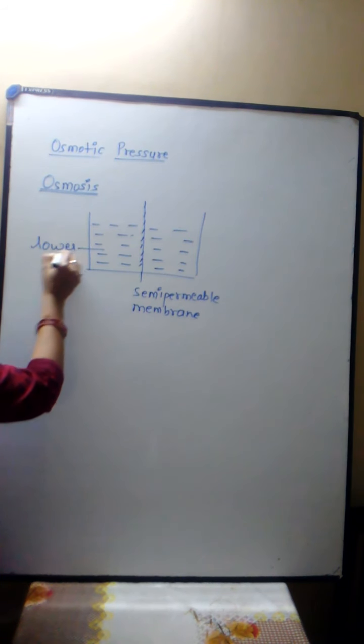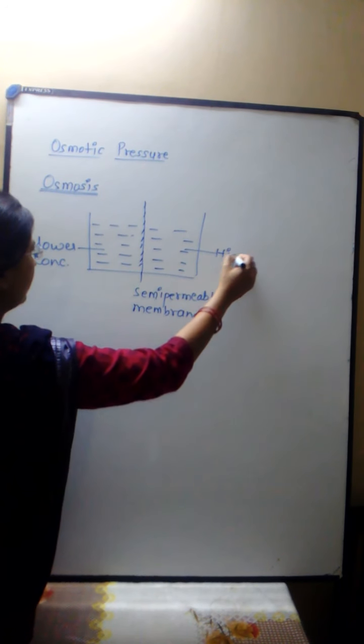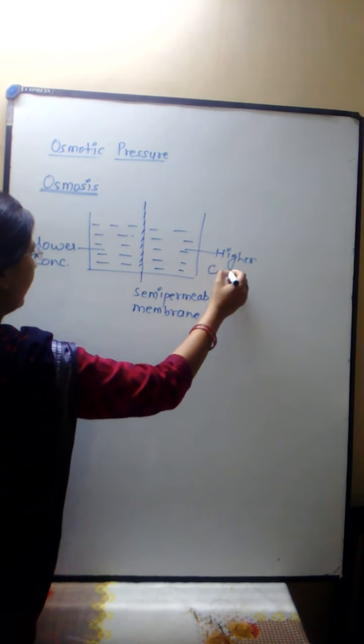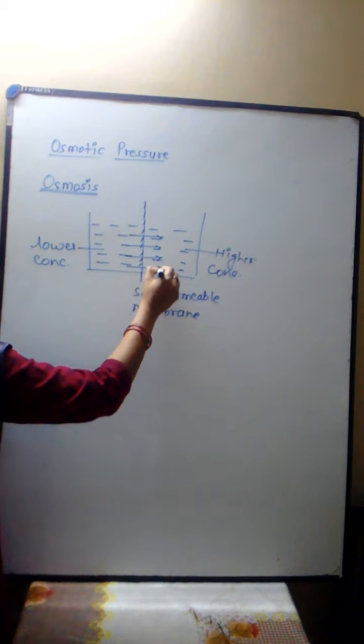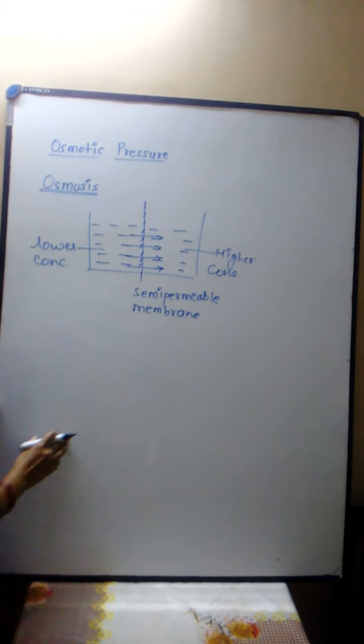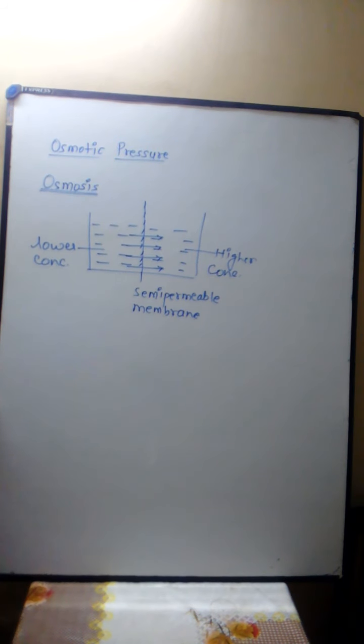There is a low concentration and a higher concentration. The flow of solvent molecules from lower concentration to higher concentration through a semi-permeable membrane is known as osmosis.